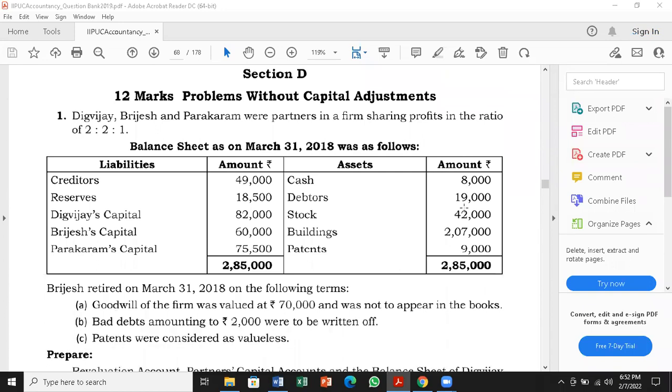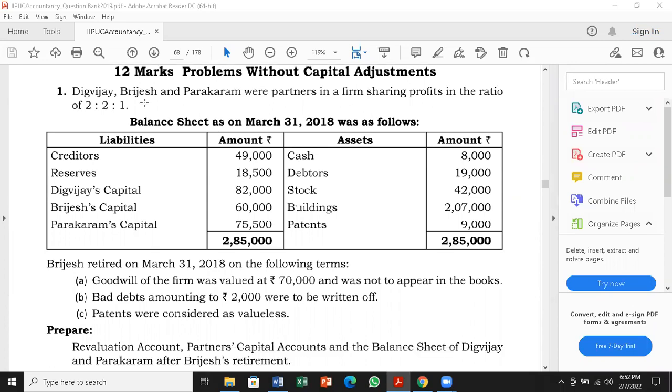Page 52, question bank, problem number 1, 12 marks question. Digvijay, Brijesh and Parakram were partners in a firm sharing profits in the ratio of 2:1. Asset side, you have cash, debtors, stock, building, patents. Patents is an intangible asset. Liabilities side, you have creditors, reserves, and 3 partners' capitals.